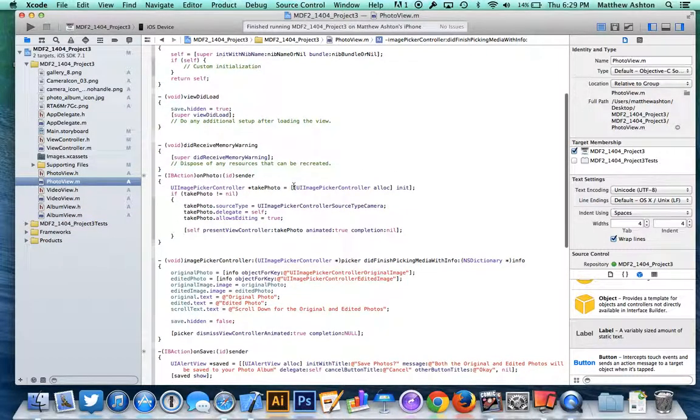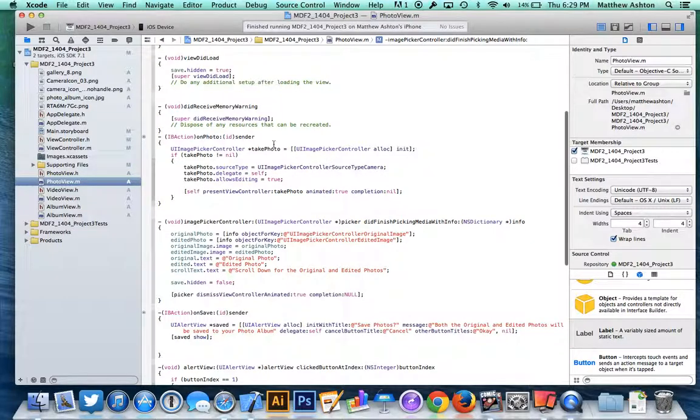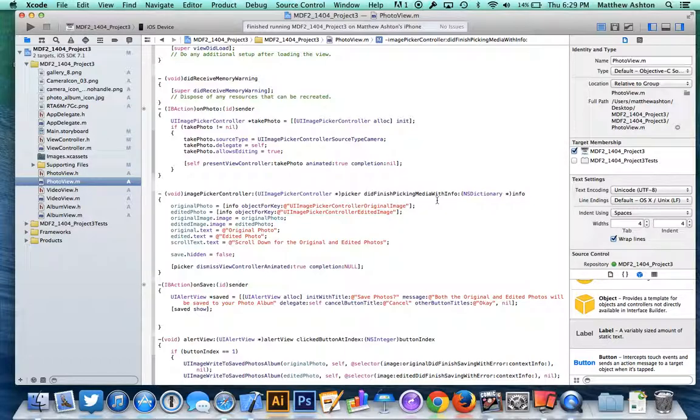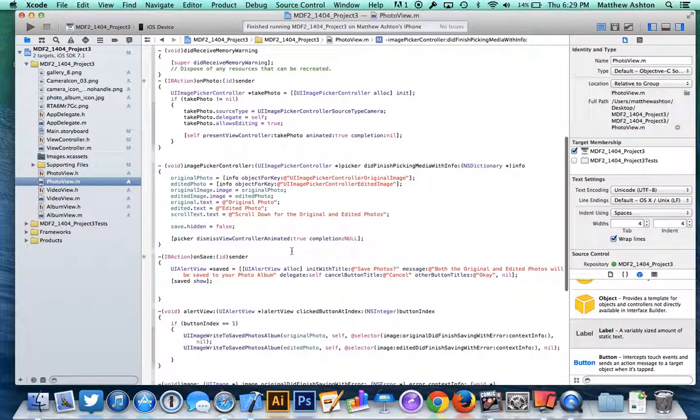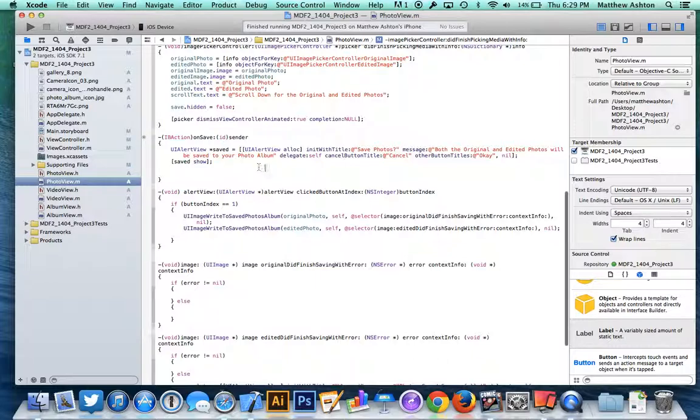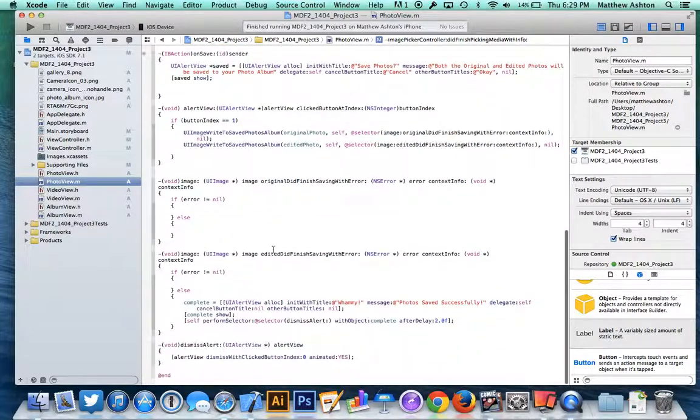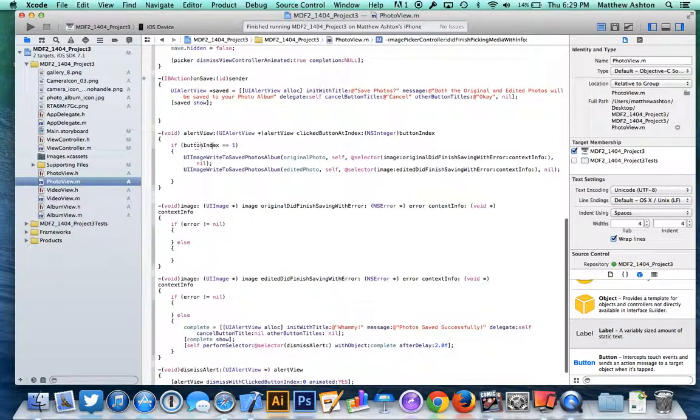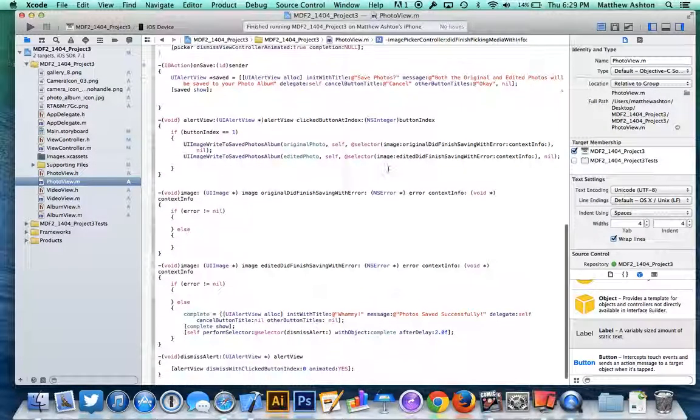And basically in the photo, as you can see here, this is the UI image picker controller, as it's set. And then the didFinishPickingMediaWithInfo gets everything for it, obviously the original image and the edited image, puts it into the scroll view with some text in there as well, brings the button back so that now you can save. And then obviously what I did is I added an IBAction for the UI alert, so that depending on what button you pressed, the button index equals 1, which is to save, it then saves it to the photo album.